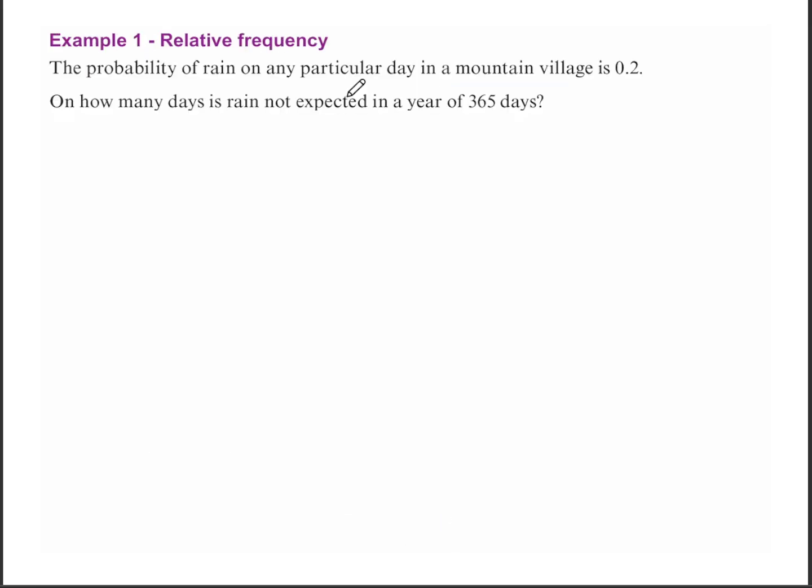Let's look at this example. The probability of rain on any particular day in a mountain village is 0.2. On how many days is rain not expected in a year of 365 days? So remember, the probability of rain is 0.2. That means the probability of no rain is 0.8. Therefore, 80% of the time we can expect no rain.